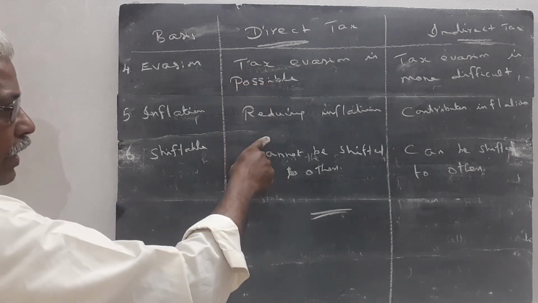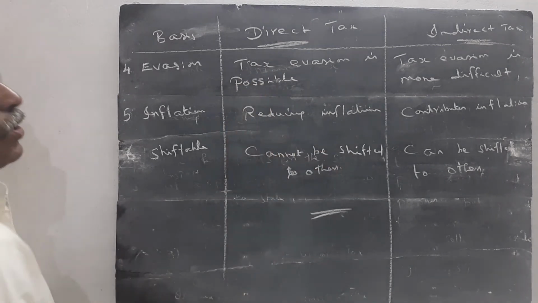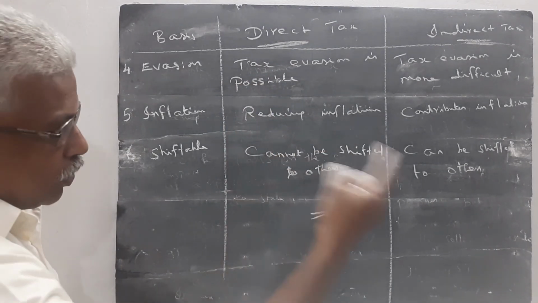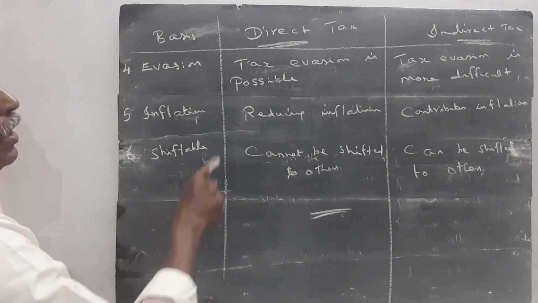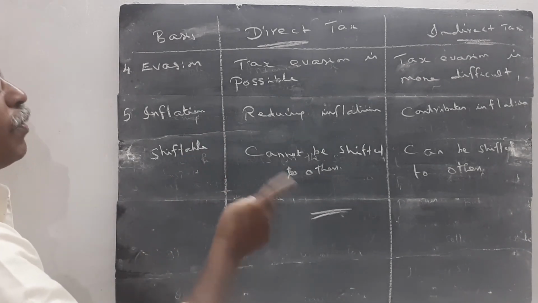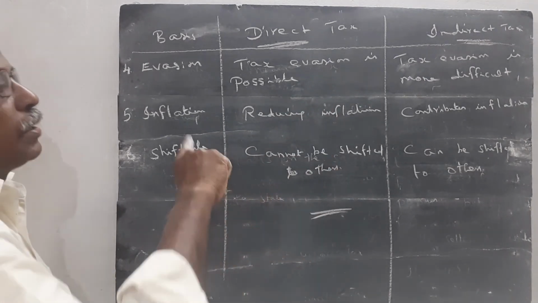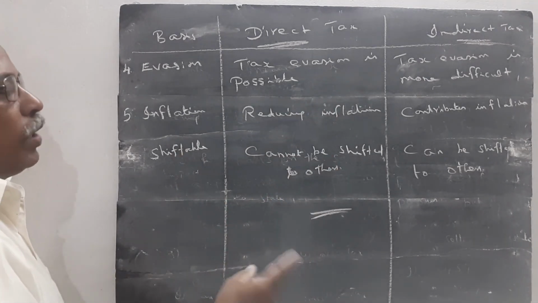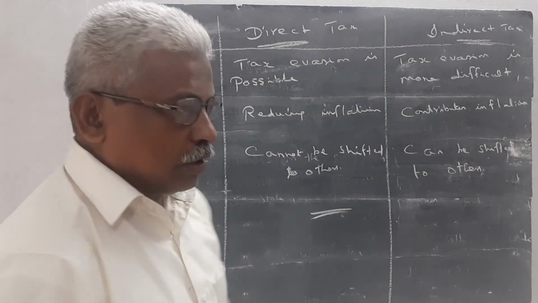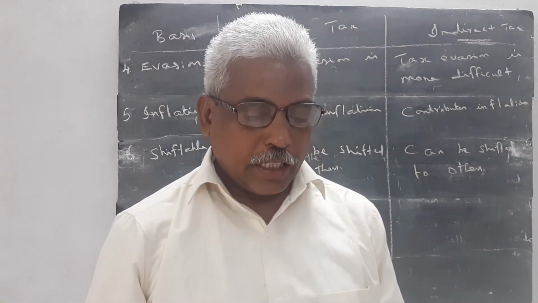Inflation: direct tax reduces inflation, indirect tax contributes to inflation. Shiftable: direct tax cannot be shifted from one person to another, but indirect tax can be shifted to others. Okay, dear students, I explained only one 5-mark question.